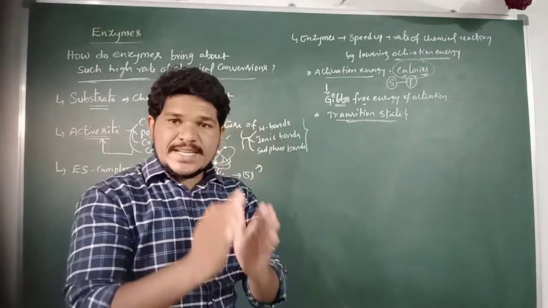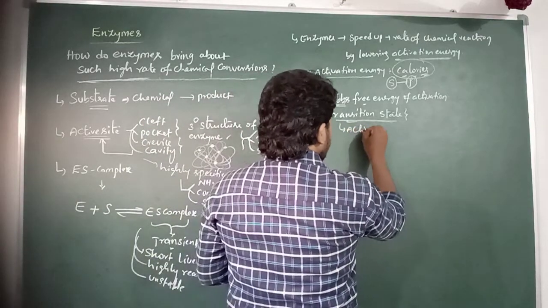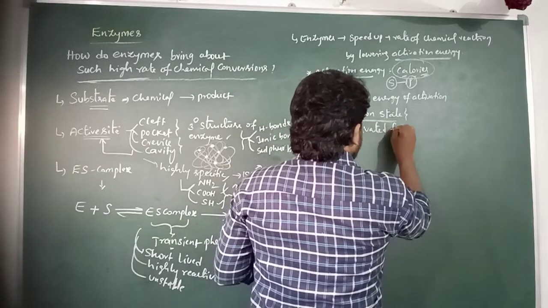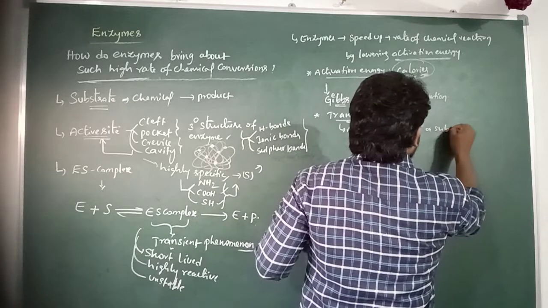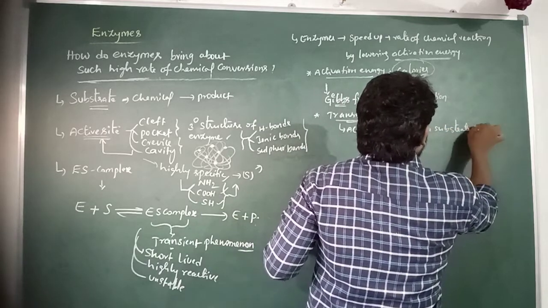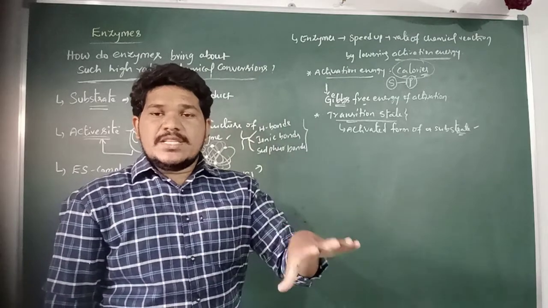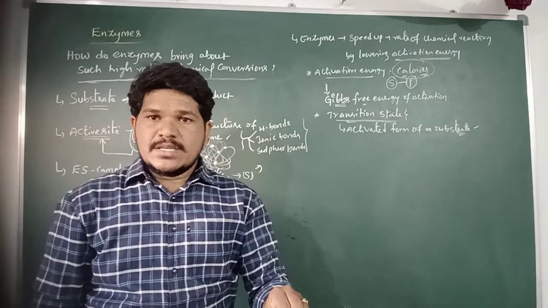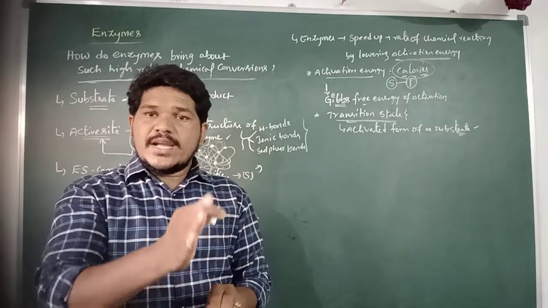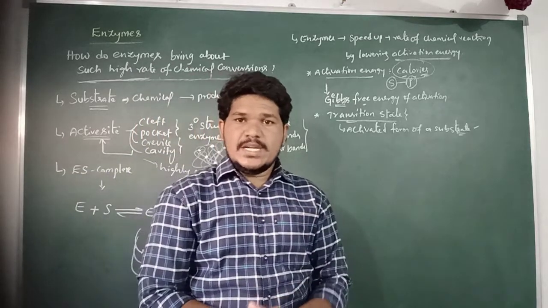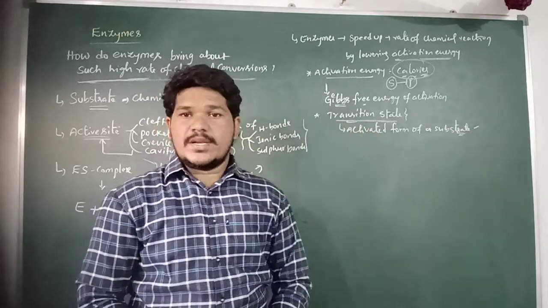So the transition state is nothing but the activated form of a substrate molecule, where the substrate molecule is chemically modified or its structure is chemically altered for its conversion into the product.